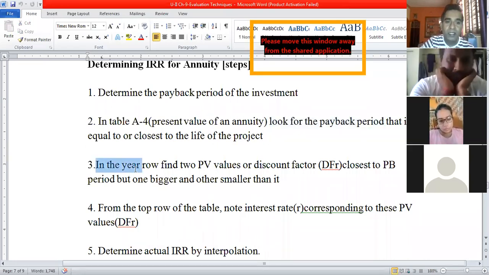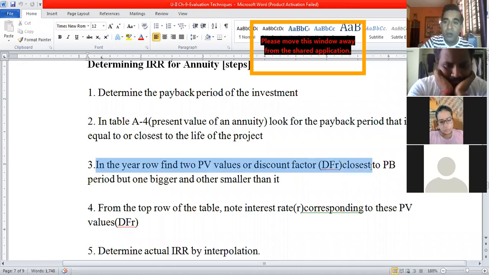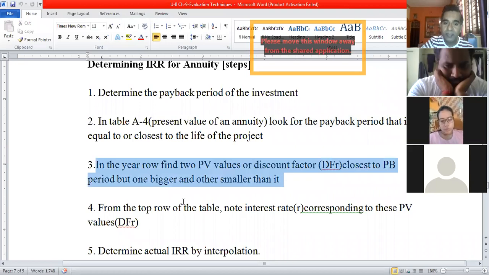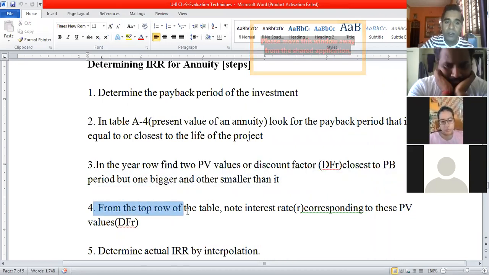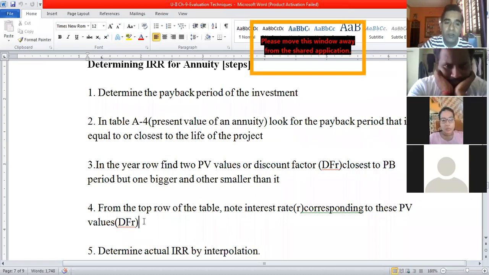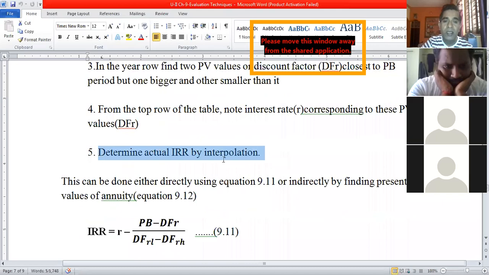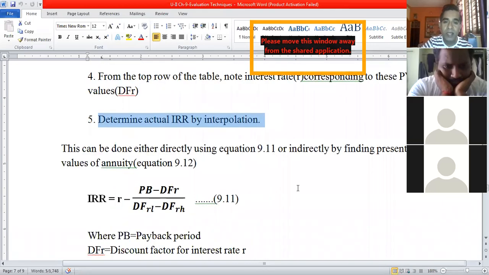The third step: in the year row, find two present values or discount factors closest to the payback period, one bigger and one smaller than it. Then step 4: from the top row of the table, note the interest rates corresponding to these present values. For example, one will be 12 and another 13, or one 16 and another 17, one smaller and one bigger. Then determine the actual internal rate of return by interpolation with the equation 9.11 given below.